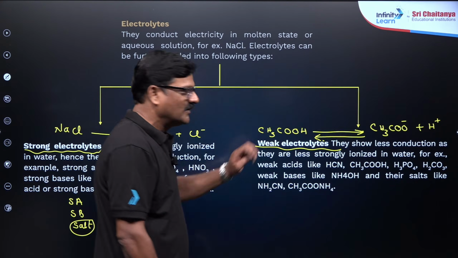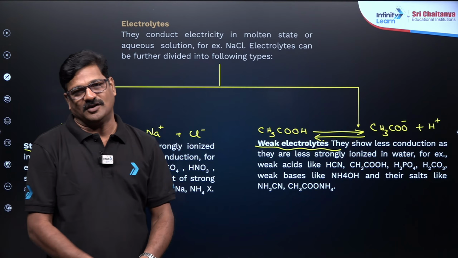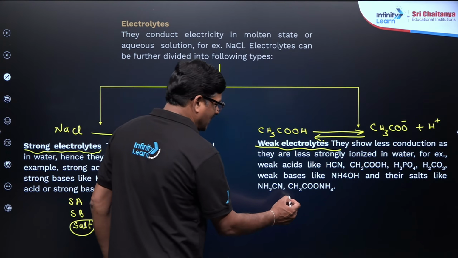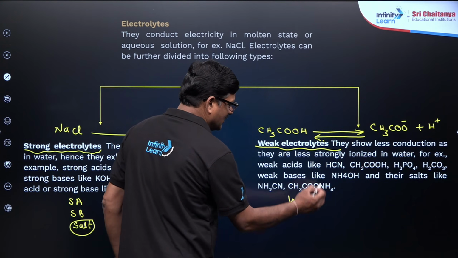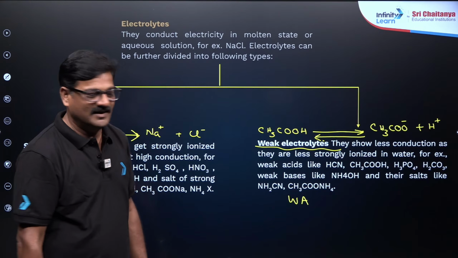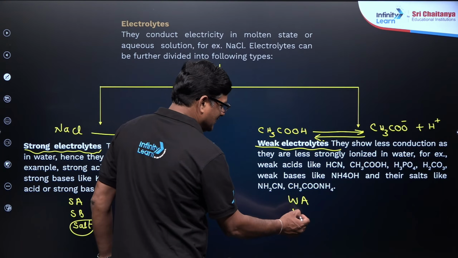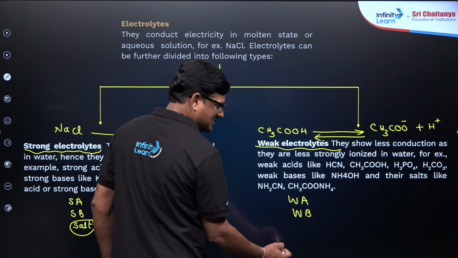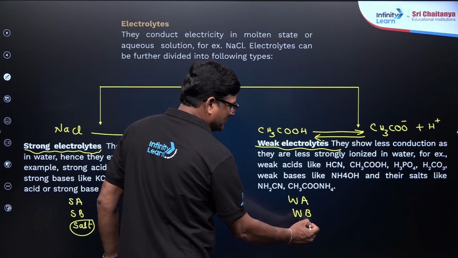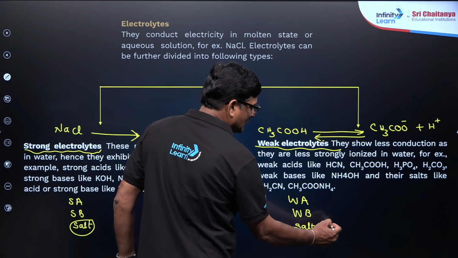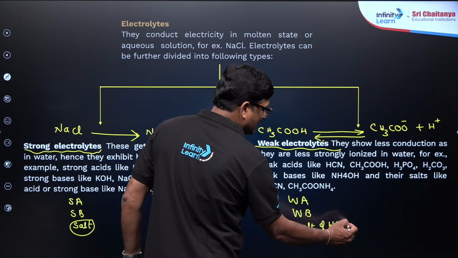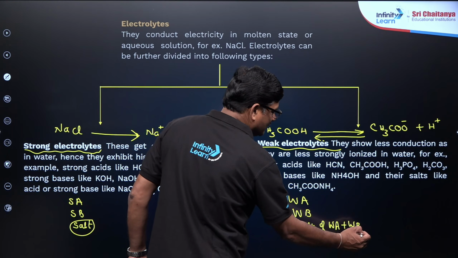How do I know a weak electrolyte? Any weak acid is a weak electrolyte, any weak base is a weak electrolyte, and the salt of a weak acid and a weak base is also a weak electrolyte.